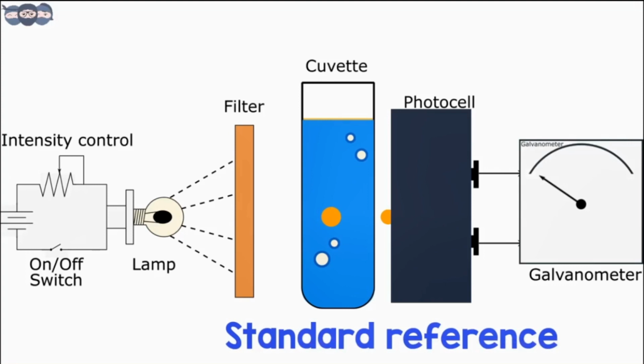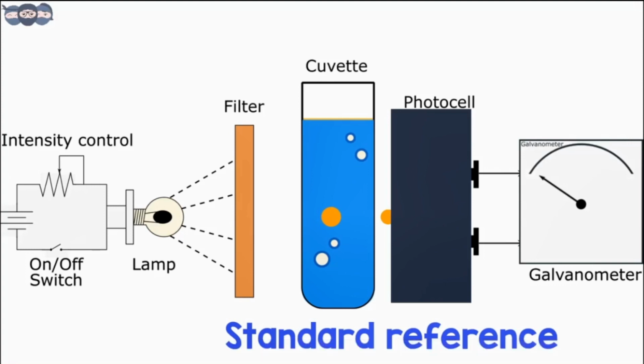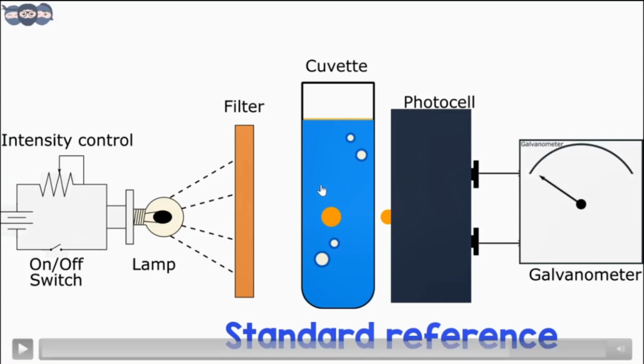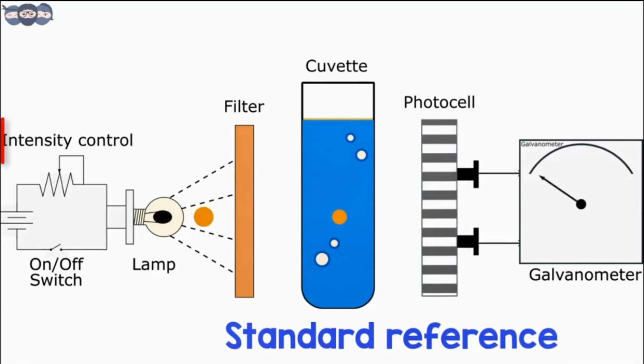Blank solution means there are no solute particles inside. So there is no chance for absorption of any amount of light as it passes through this blank solution. Whatever the intensity of the light that falls on it, the same intensity is transmitted to the photocell, and we will get a maximum value here. The light transmitted from this solution is made to fall on the detector. The intensity of light source is adjusted using the intensity control circuit such that the galvanometer shows 100% transmission.